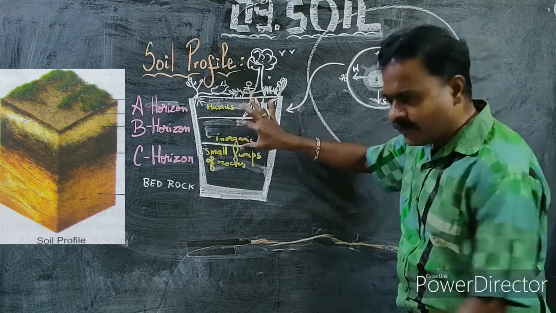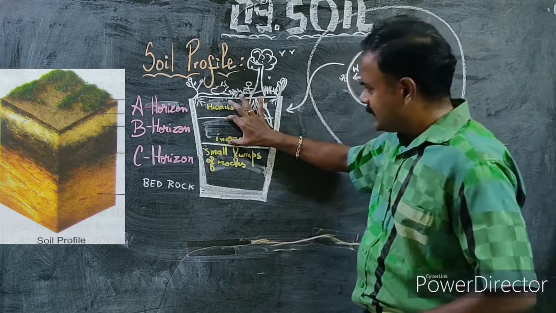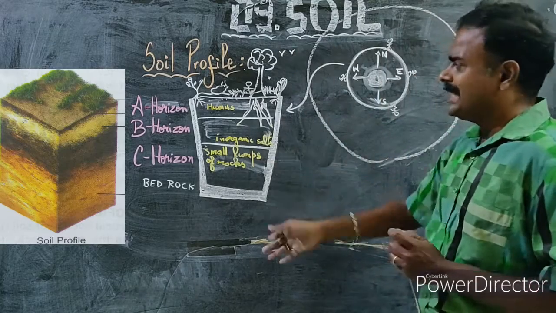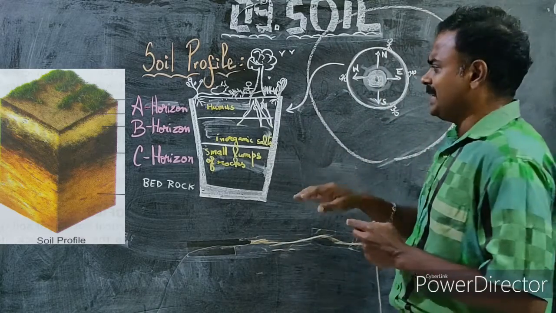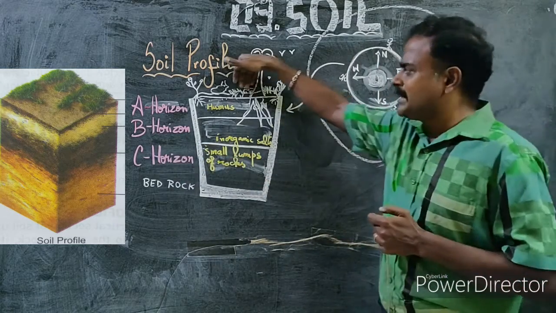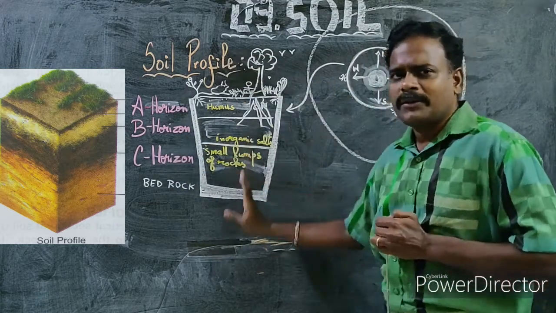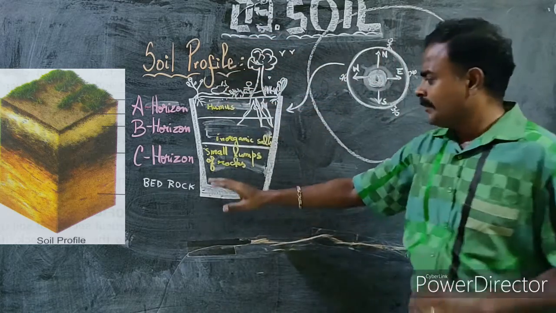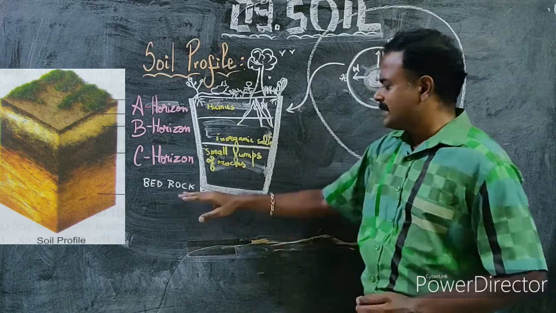Next to the A horizon, if you go into the earth, you have the B horizon, and next to the B horizon you have the C horizon. So basically there are three layers: A horizon, B horizon, C horizon. You go from the surface, not from the bottom or from the core, up to certain kilometers.